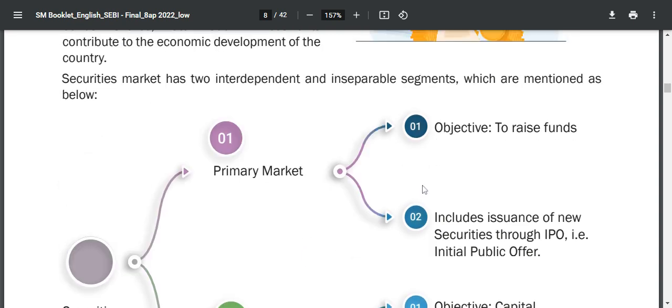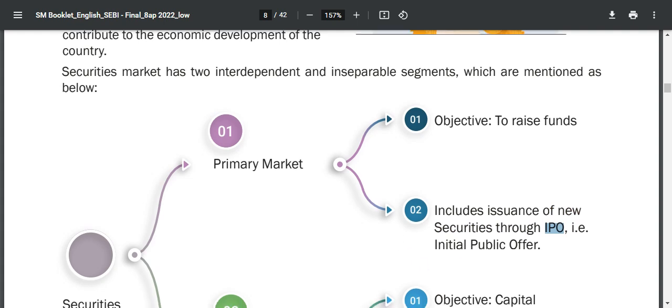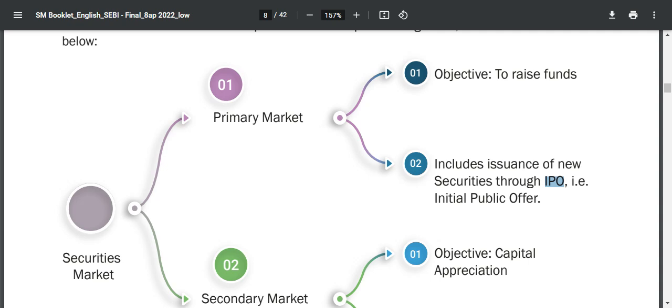In the primary market, the objective is to raise funds from investors. It includes the issue of new securities through an IPO, the initial public offering.